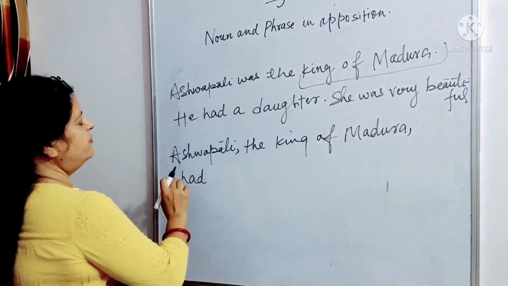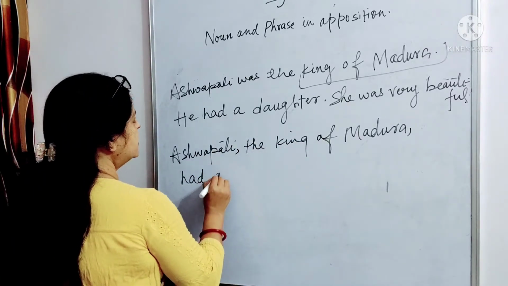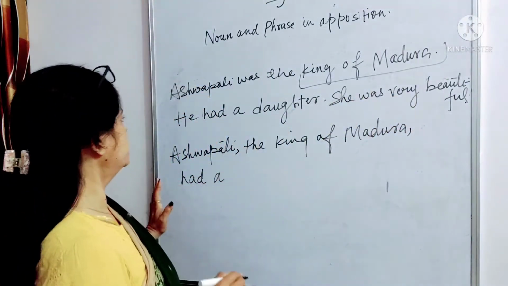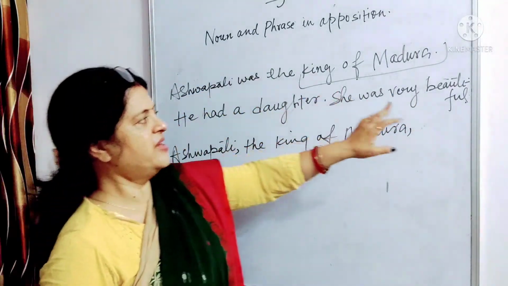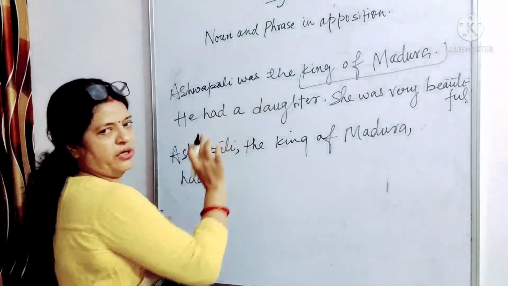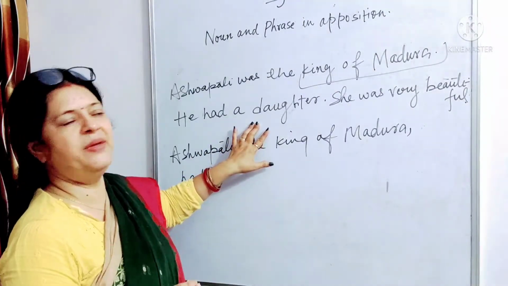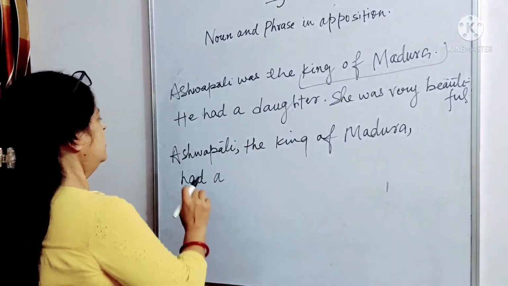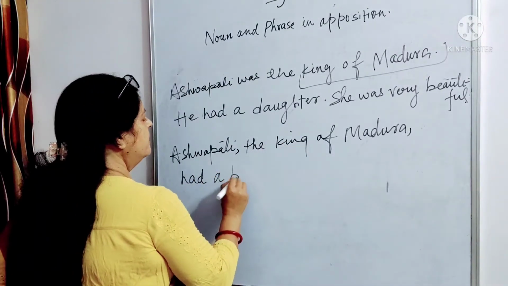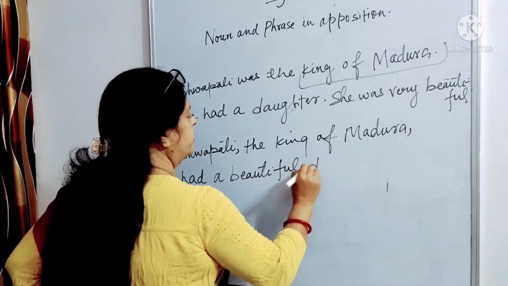So we'll write it like this: Ashwapati, the king of Madura, had a, we will take this adjective beautiful and write it just before this noun daughter. So it will start describing this noun daughter. Ashwapati, the king of Madura, had a beautiful daughter.